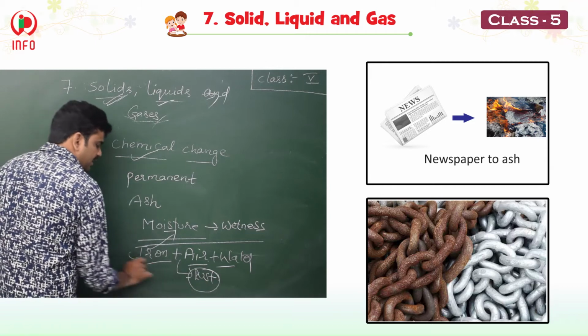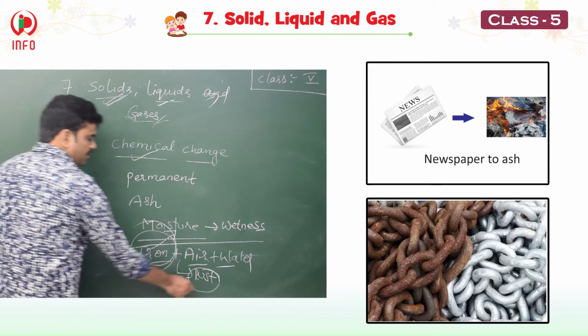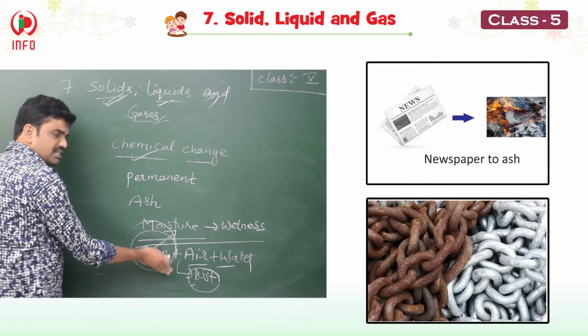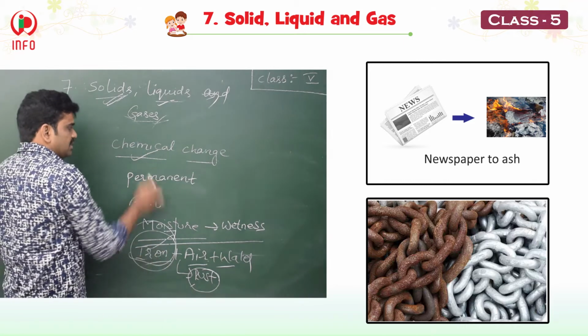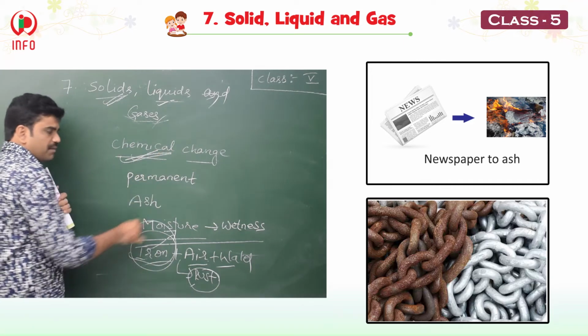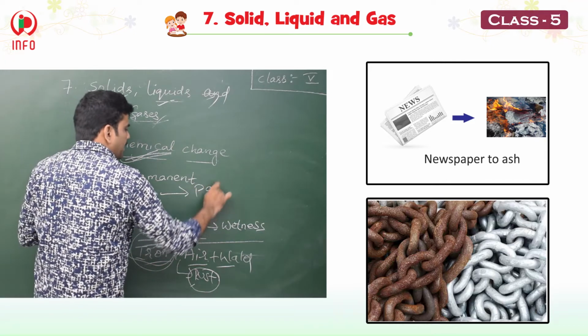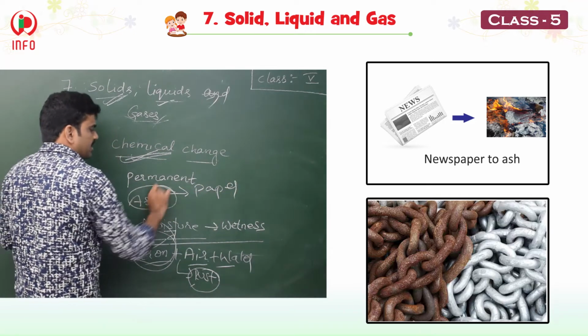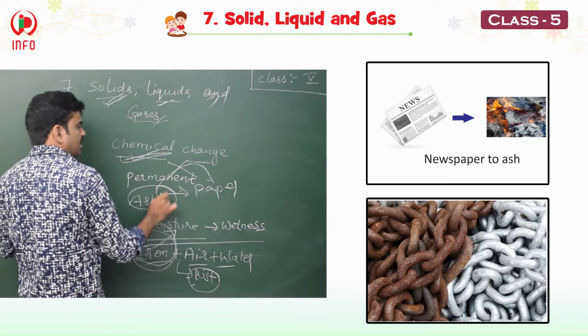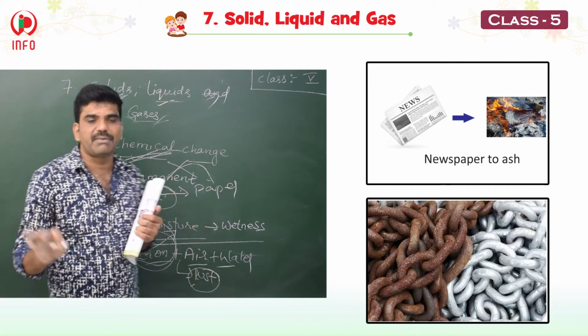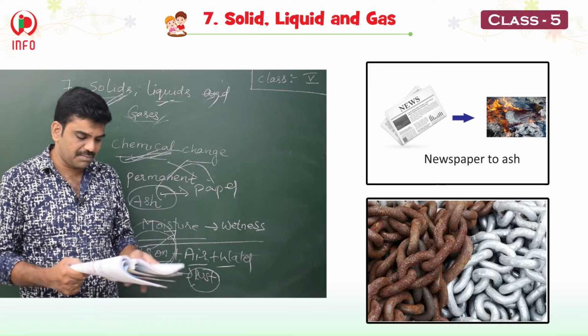And we cannot get back the iron from the rust. That means the change cannot be reversed. This change is called a chemical change. We cannot get back the paper from the ash. So the change cannot be reversed. That is also called a chemical change.